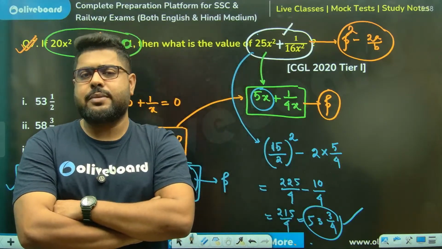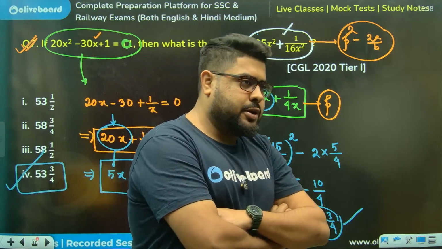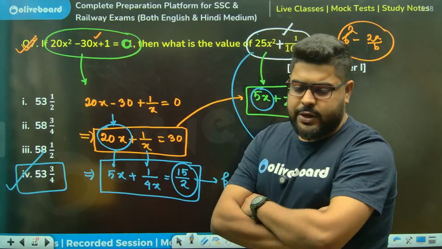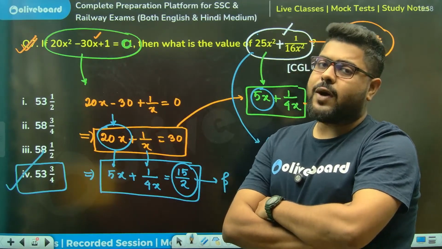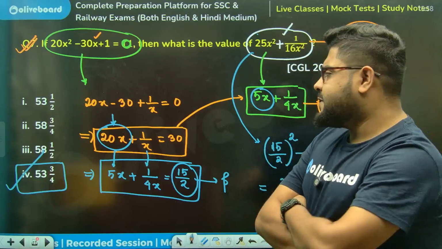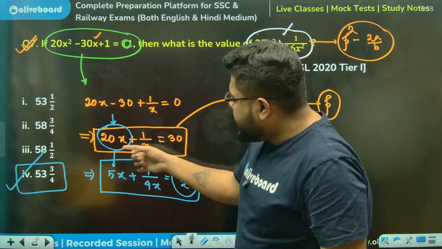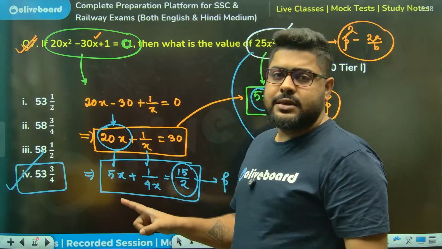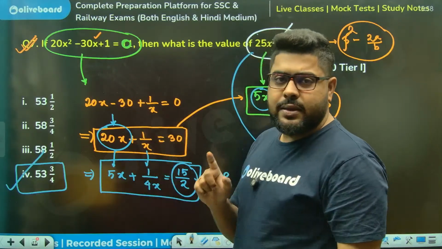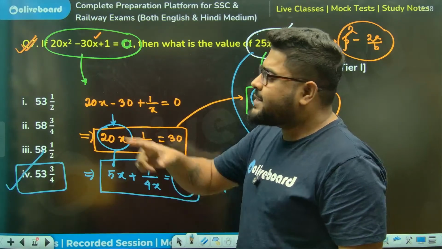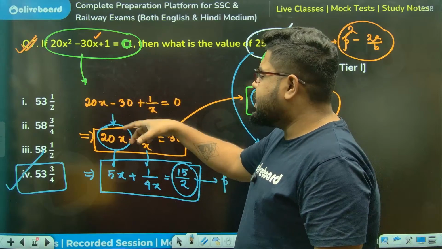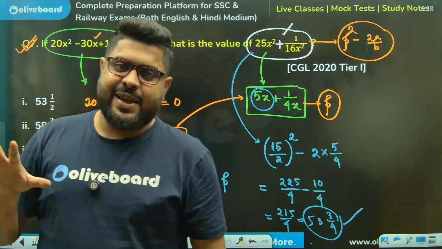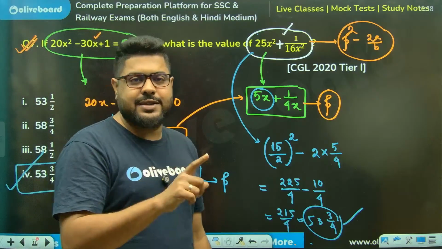If somebody asks, sir, why in the world are you dividing this by 4, you should be able to answer why. The answer should not be 'sir ne kiya', because sir has done it. That is not a valid answer.